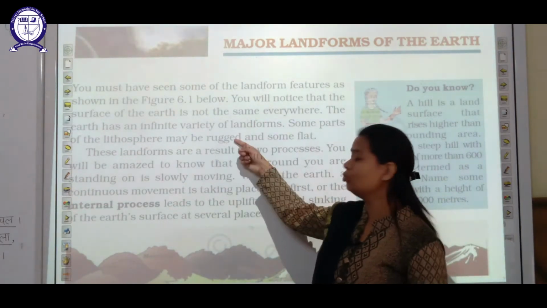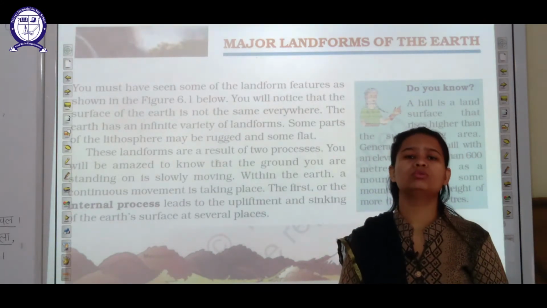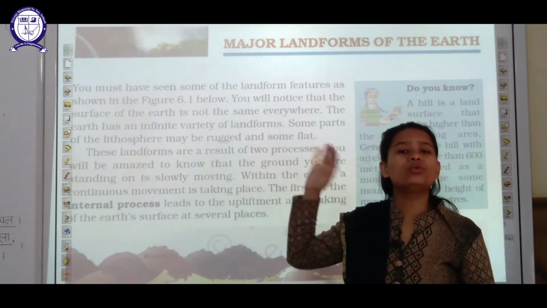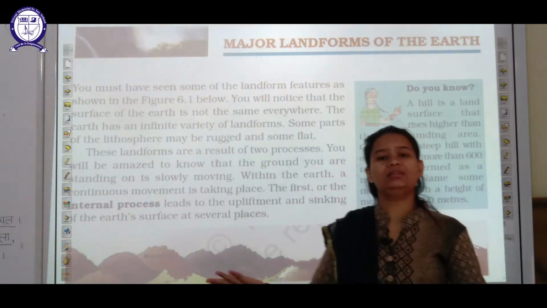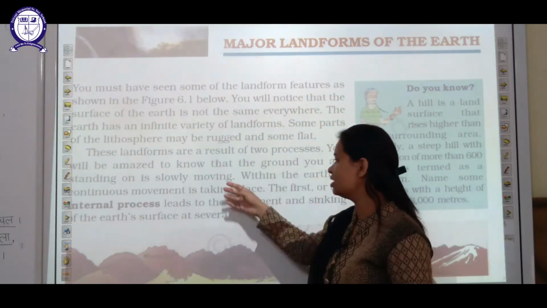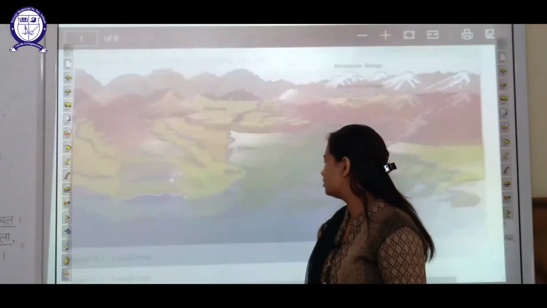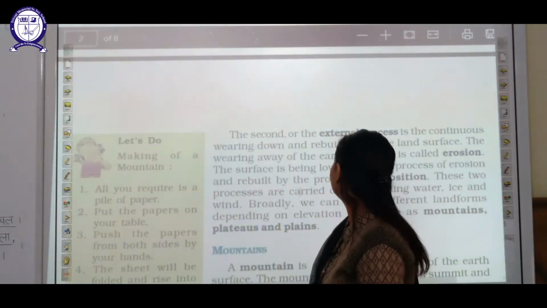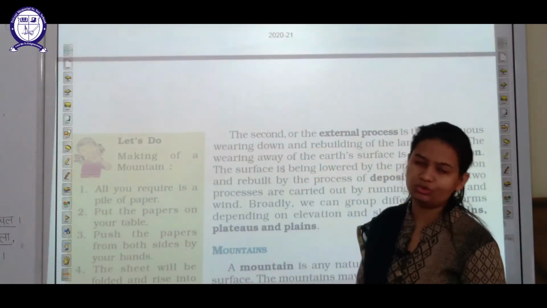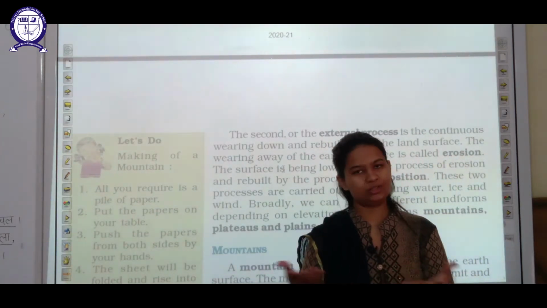Like I already told you, rugged, meaning rough, land surfaces are also there, fertile land surfaces are also there, plain land surfaces are also there. In this chapter we are going to study that, and why these different types of land surfaces are there on the earth's surface. This is because the earth used to move continuously. So let's see, students. Two types of activities used to take place. As I already told you, the earth moves itself, it is not static.